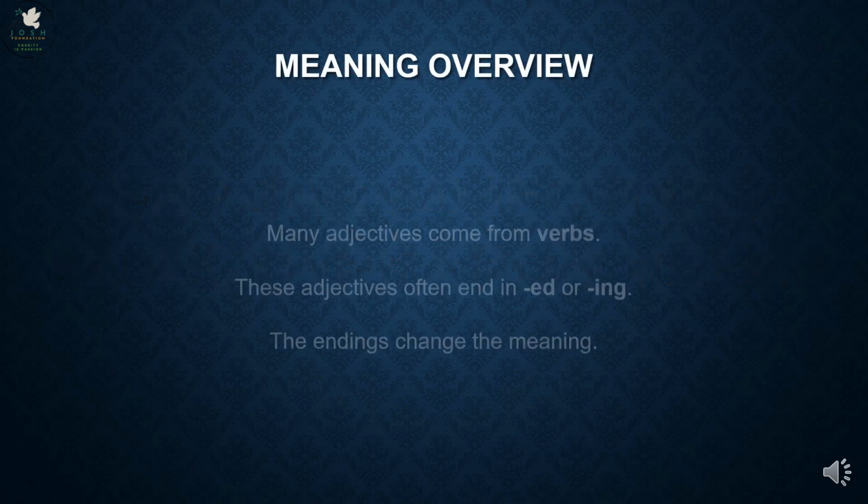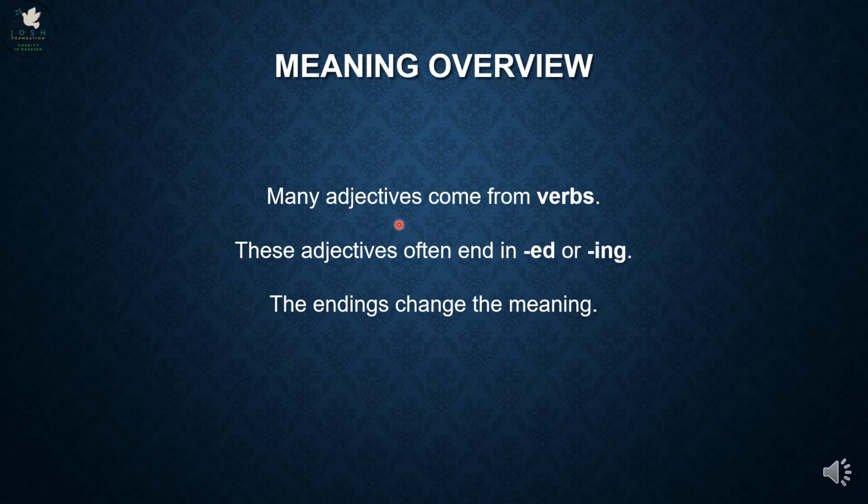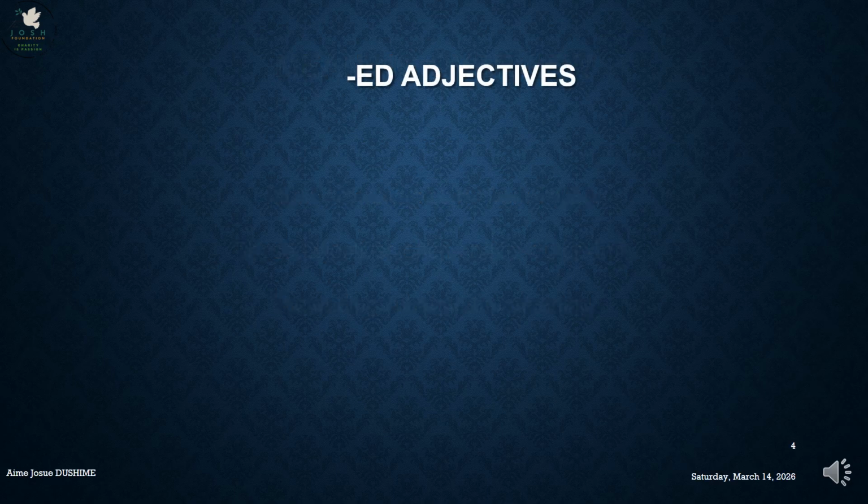Let's start with the meaning overview. Many adjectives come from verbs, and those verbs often end in ed or they end in ing. The ending changes the meaning. If the ending is ed, it is different from the same verb, but when the ending is ing, the meaning changes. It varies. Let's start with the ed adjectives first.